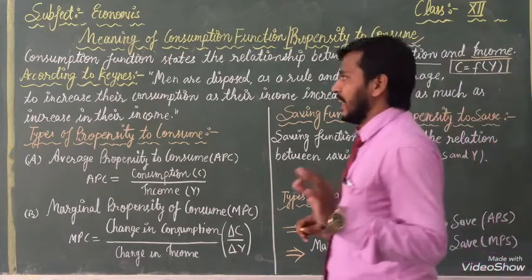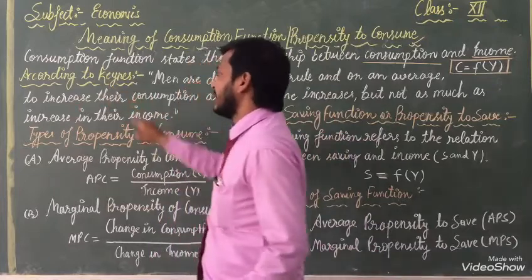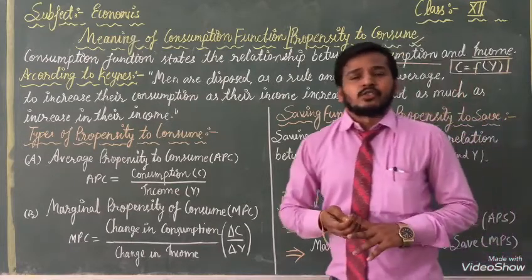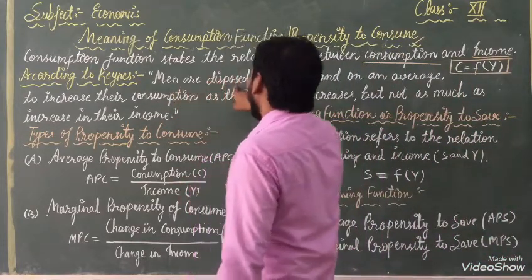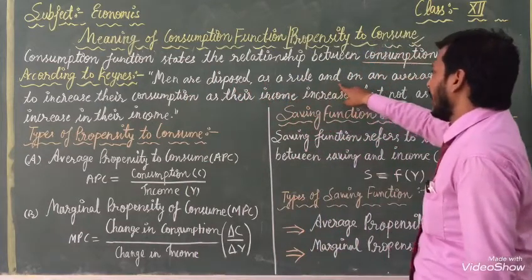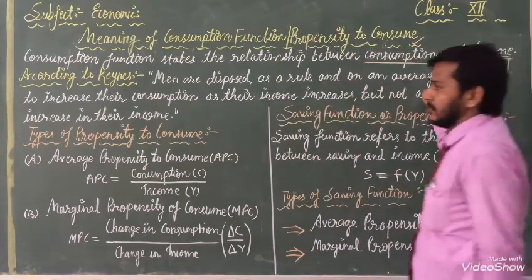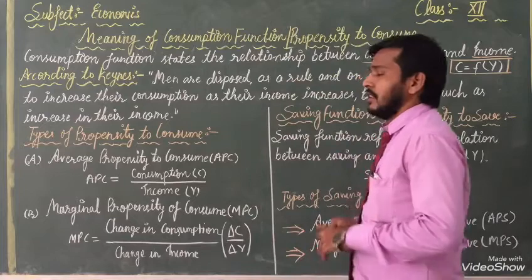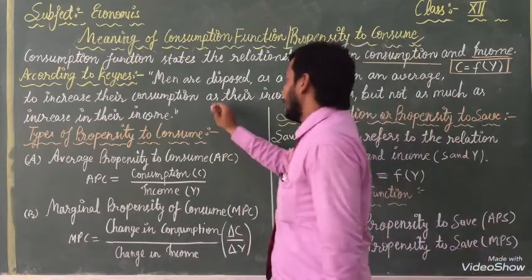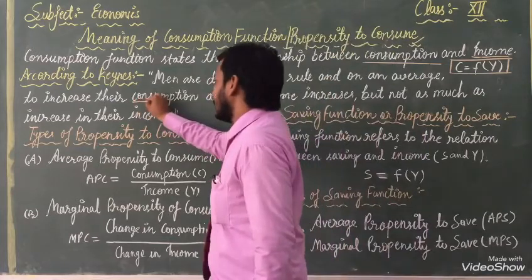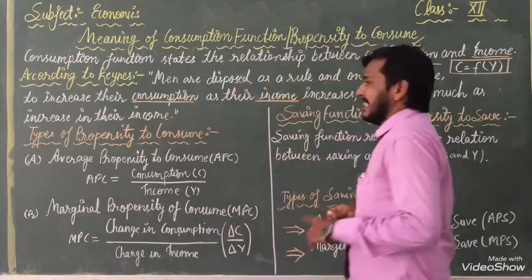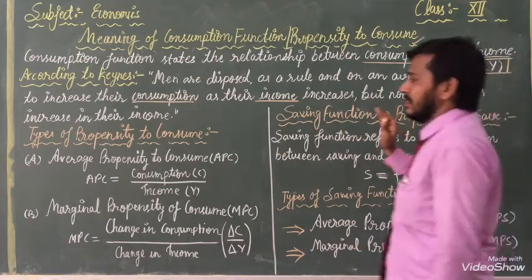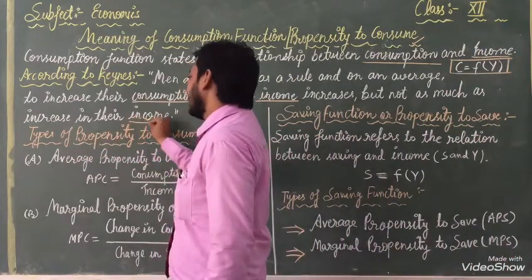Next is according to Keynes. Now we will read what Keynes wants to say. Men are disposed, as a rule and on average, to increase their consumption as their income increases, but not by as much as the increase in their income.